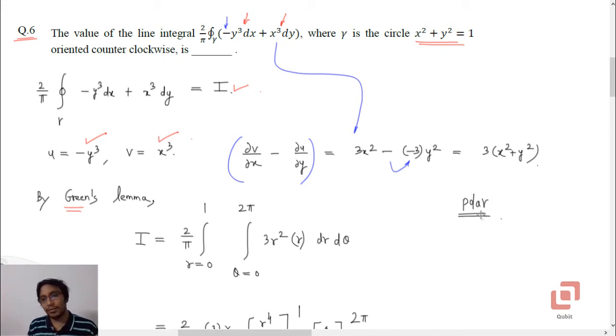If you transform this to polar coordinates, r is going to range from 0 to 1 because it is a unit circle, and because we are completing the circle, theta will range from 0 to 2 pi.